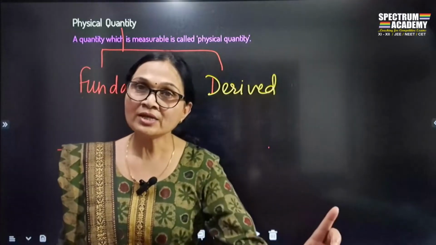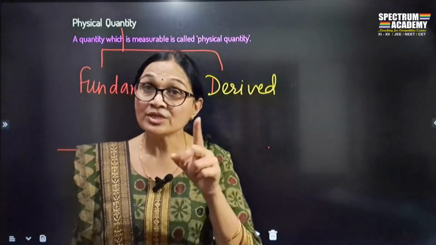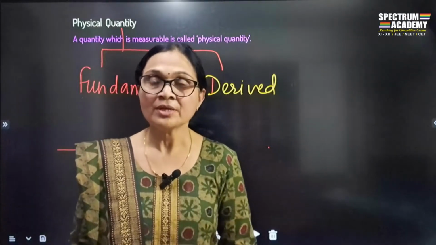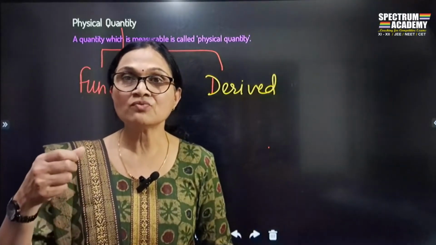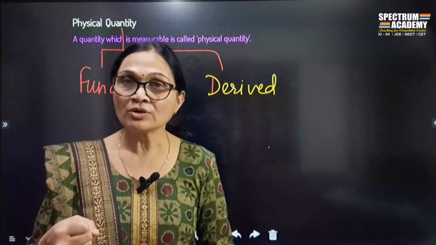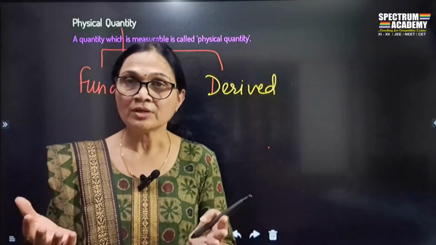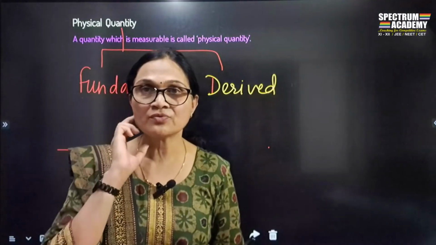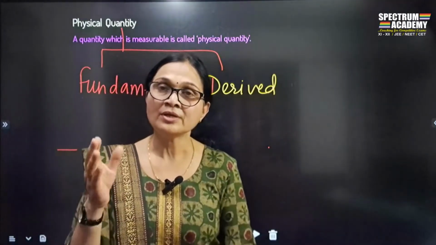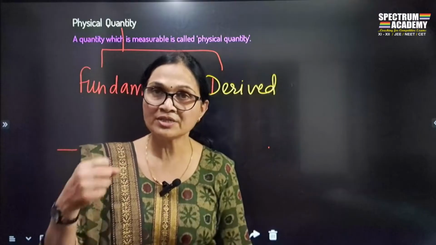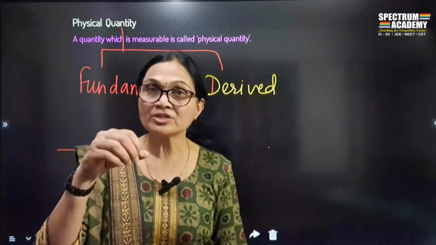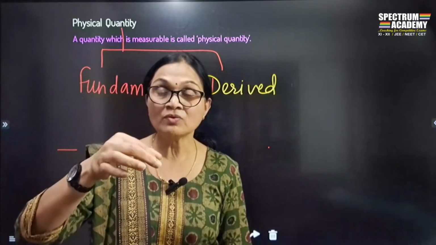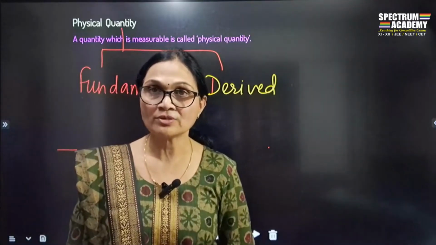So you can directly measure the length and breadth by using what? Instrument. Isn't it? Measuring instrument. If I ask you to measure the mass of 1 kg of sugar, what will you do? You'll take a weighing machine, weighing balance, and you will take sugar on one side and 1 kg mass on the other side, and you will measure the mass easily by taking the weighing balance. I ask you to measure the temperature of water. You take a thermometer and you dip it in water and you get the temperature of water.